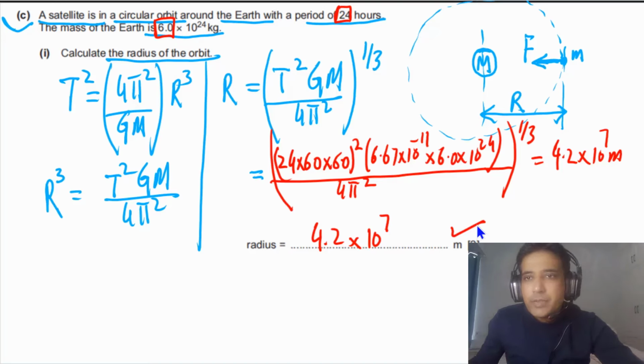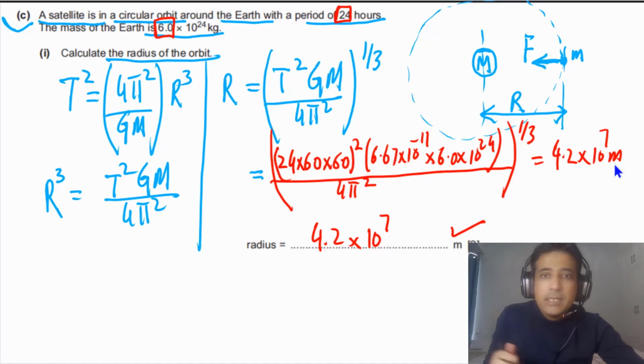So this question will have 2 marks. 1 mark if you have plugged in these values and you have used the right formula, you will get 1 C mark. And this one will be the answer mark. If you have got the right answer, you will get 2 marks for this question.